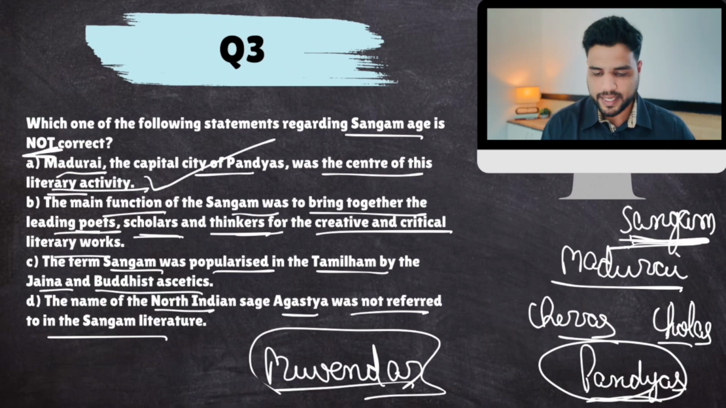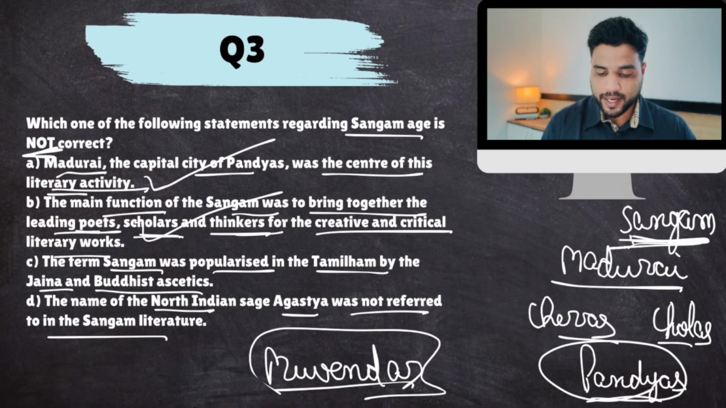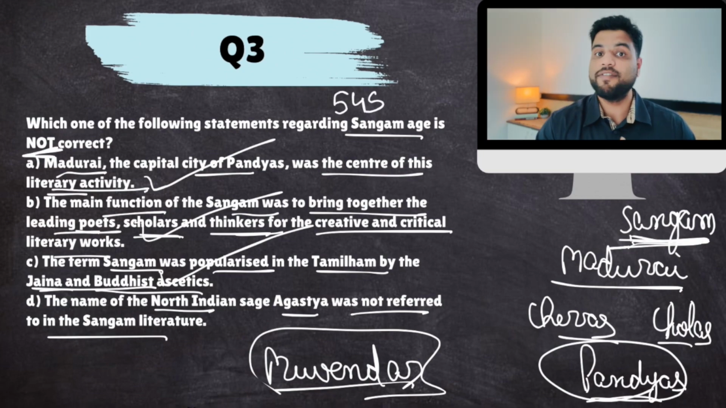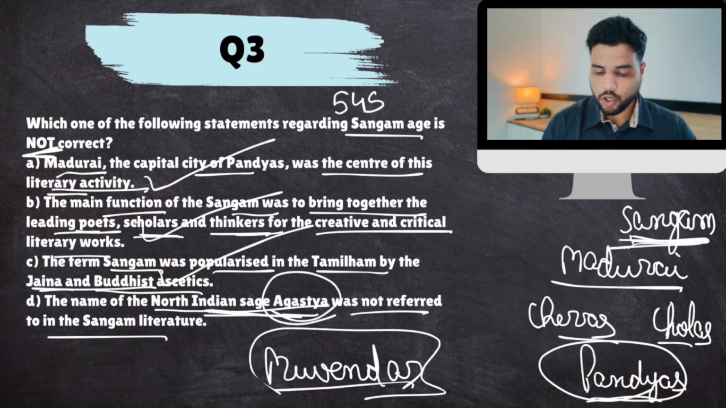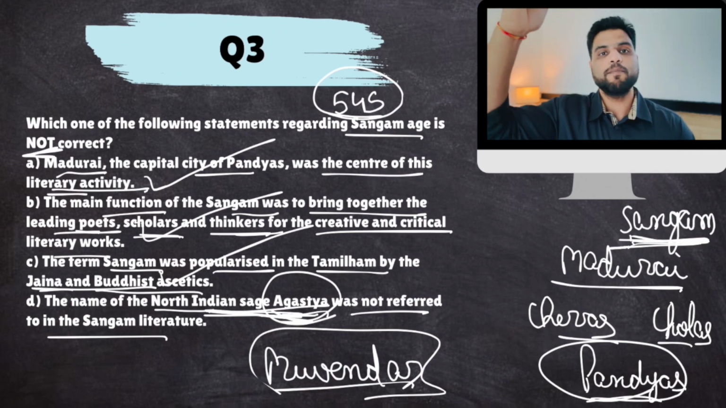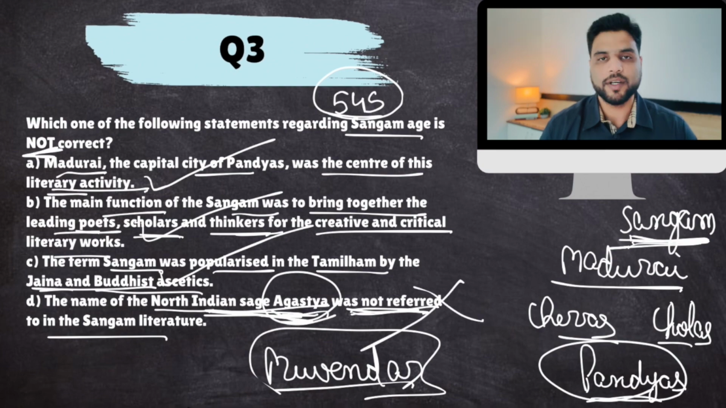Now, the first statement is correct. The second statement is also correct. The term Sangam was popularized by Jain and Buddhist monks. This was also correct. Now, in Sangam literature, they have mentioned these 545 rishis or saints, which are very important. Rishi Agastya, the North Indian sage, was from North India, but he is also mentioned in the list of important 545 saints. So the name was referred to. So, the incorrect statement over here would be D.